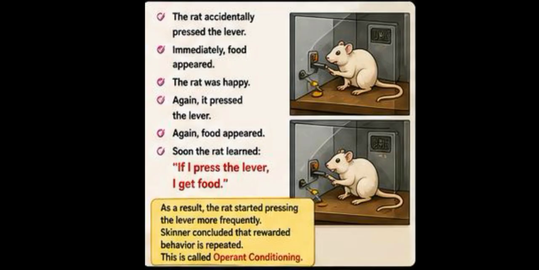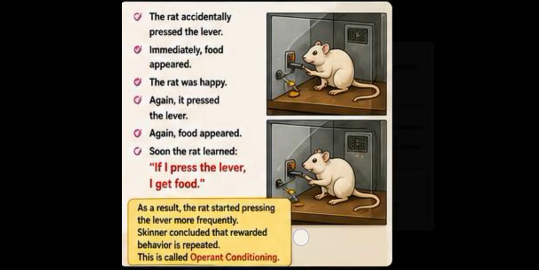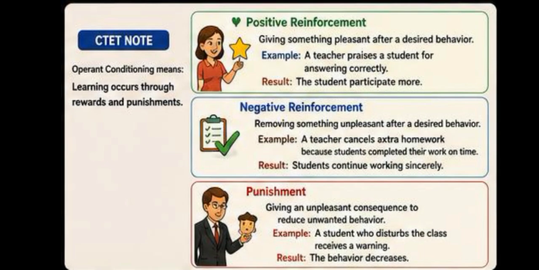Immediately, food appeared. The rat was happy. Again, it pressed the lever. Again, food appeared. Soon, the rat learned: if I press the lever, I get food. As a result, the rat started pressing the lever more frequently.